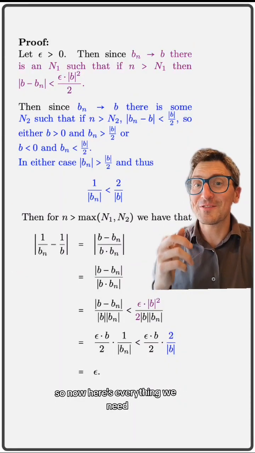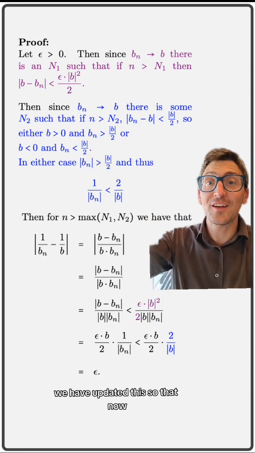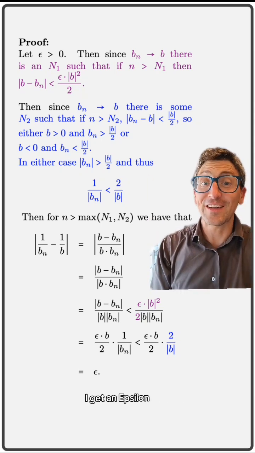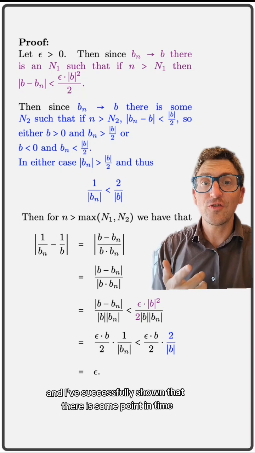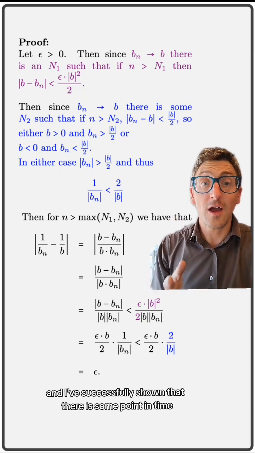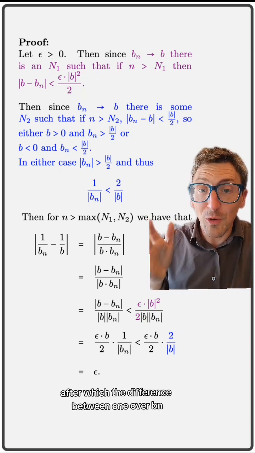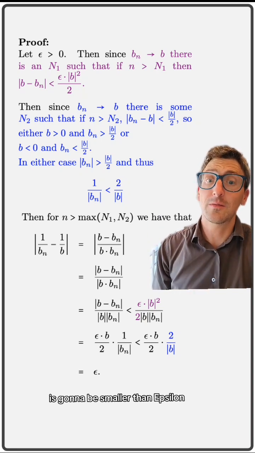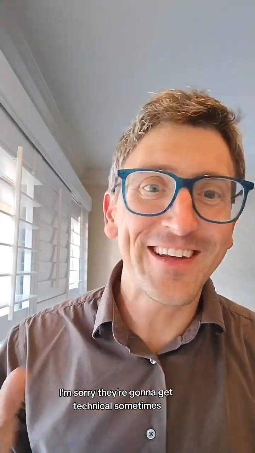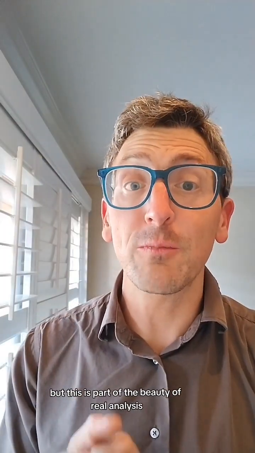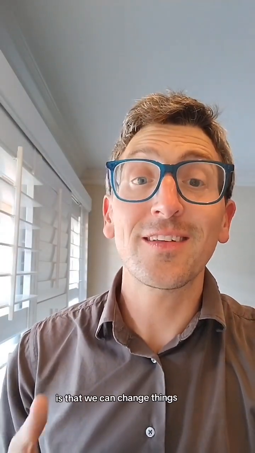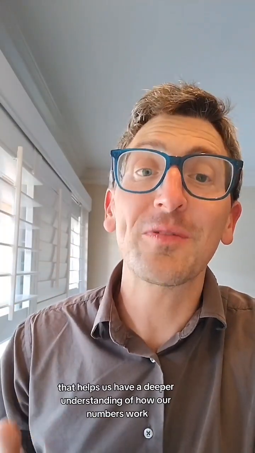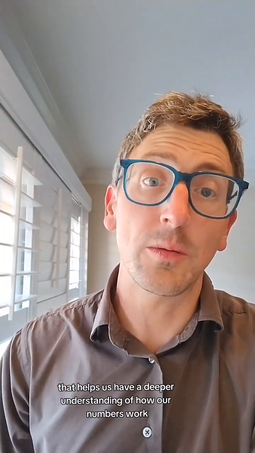So now here's everything we need. We have updated this so that now at the very, very end, when everything gets canceled, I get an epsilon. And I've successfully shown that there is some point in time after which the difference between 1 over b sub n and 1 over b is going to be smaller than epsilon. Now if you're watching these videos, I'm sorry, they're going to get technical sometimes, but this is part of the beauty of real analysis, is that we can change things, we can make modifications, and ultimately that helps us have a deeper understanding of how our number system works.